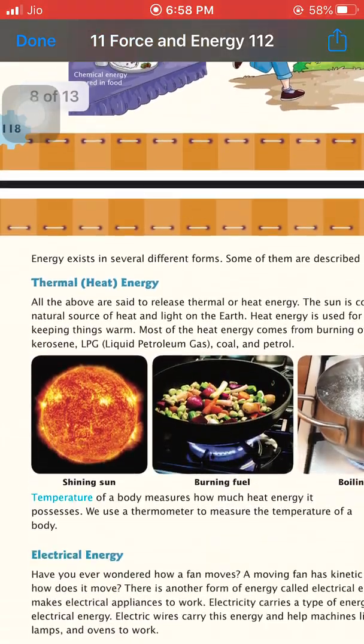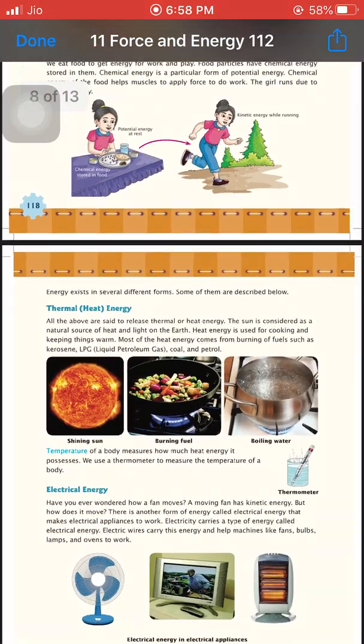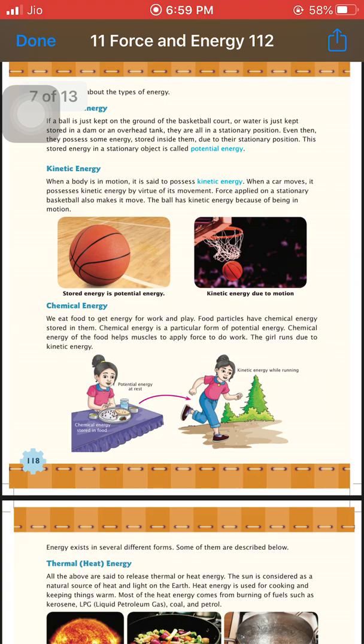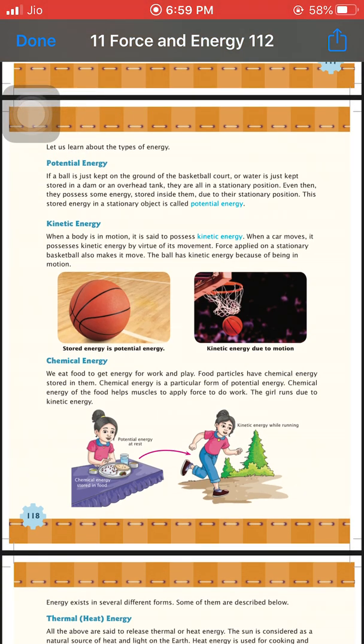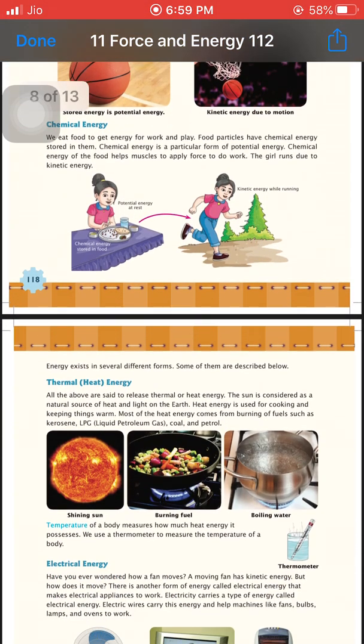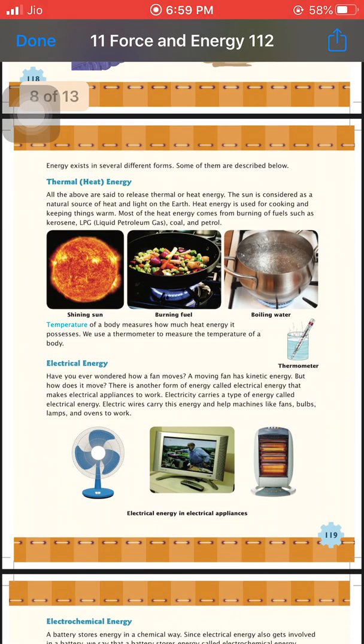Next one is thermal energy. So now I have started the different forms of energy. Different types of energies are potential energy, kinetic energy and chemical energy, whereas different forms of energies are thermal energy. So I started from thermal energy. All the above are said to release thermal or heat energy.